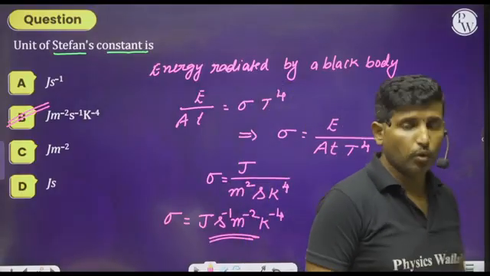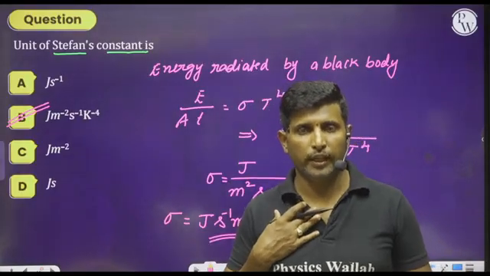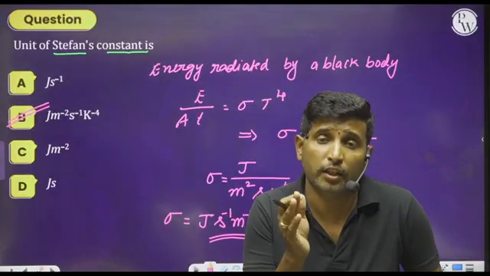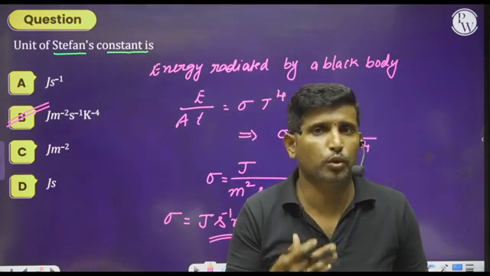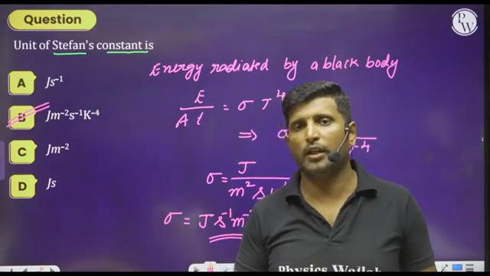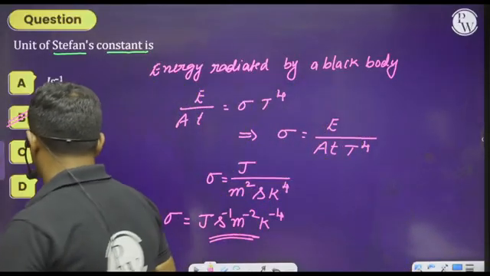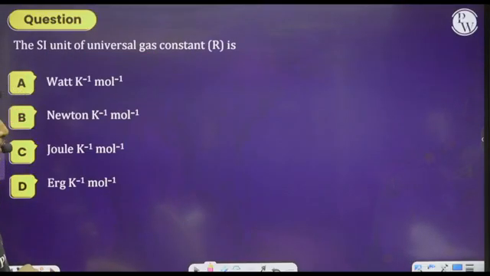So from this you have to understand that if you want the unit or the dimensional formula, first thing we should know the relation. That is nothing but a formula. If you don't know the formula, it is impossible to write the units or a dimensional formula. Okay, please learn those things using the NCERT textbook. So let us move on to the next one.